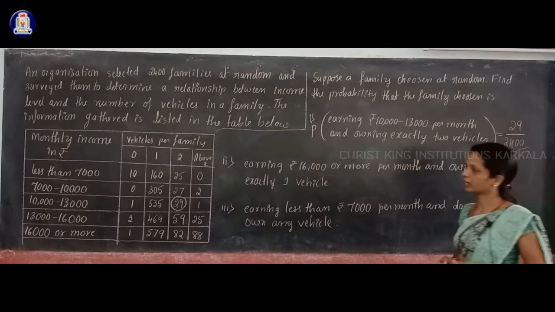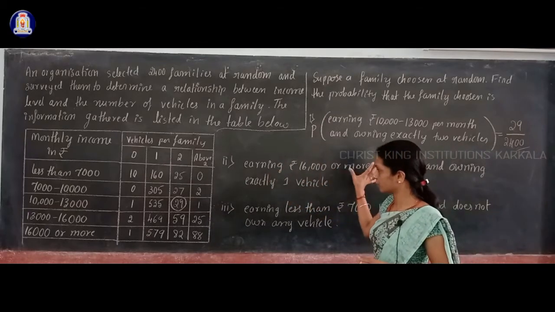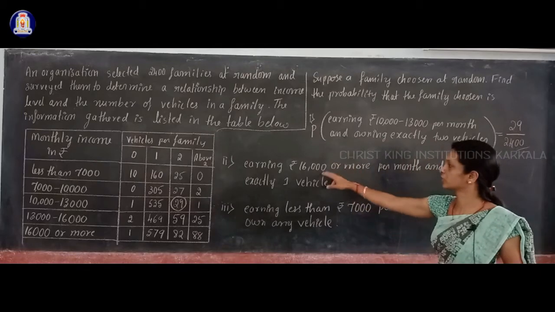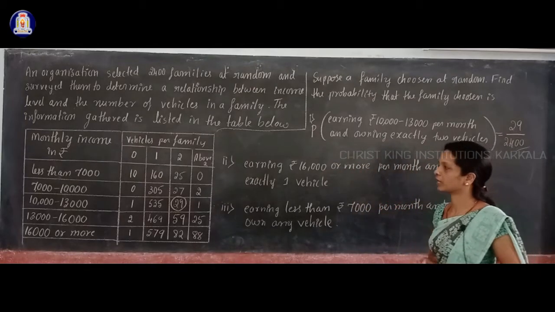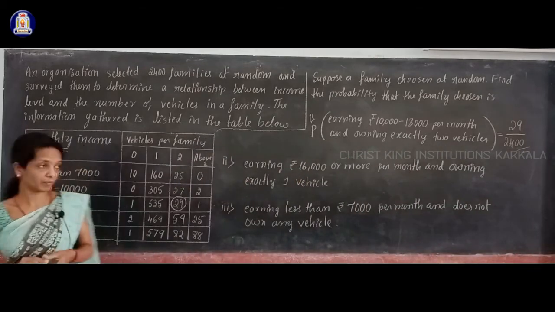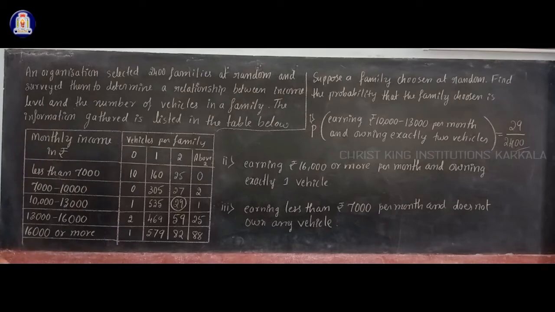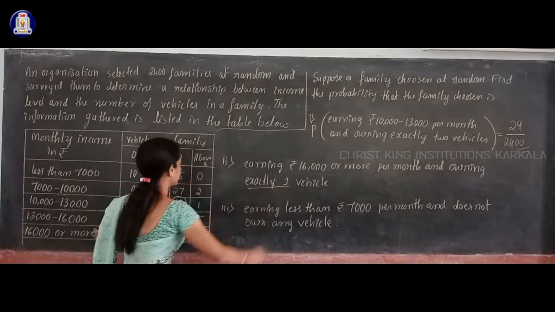Next, you have to find the probability that the selected family is earning 16,000 or more per month and owning exactly 1 vehicle. For that you have to see the row income level 16,000 or more, and the column owning exactly 1 vehicle.